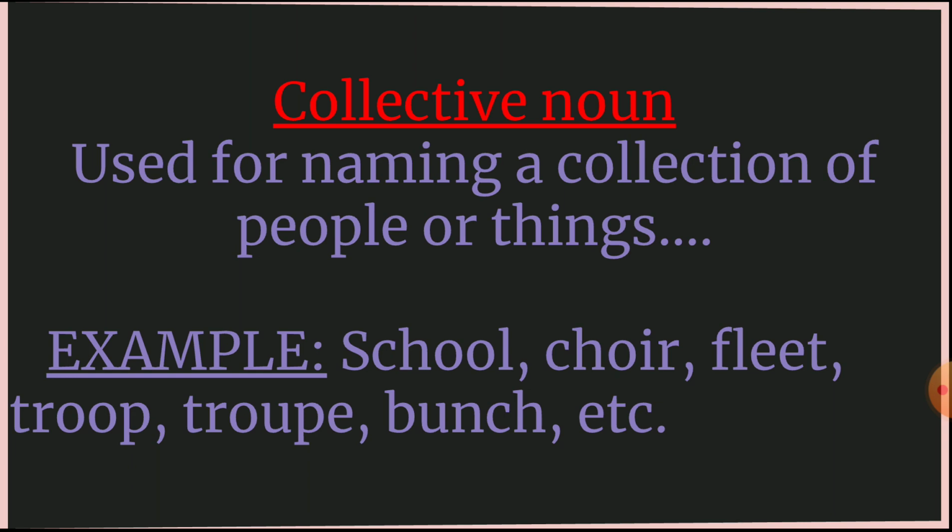So you all remember, children, in your morning assembly, there will be a group of children standing on the stage and they'll be singing the prayer and other students will be following them. So that group of singers is called a choir, and we call it a choir of singers. Like that we have other words which are named for particular groups.